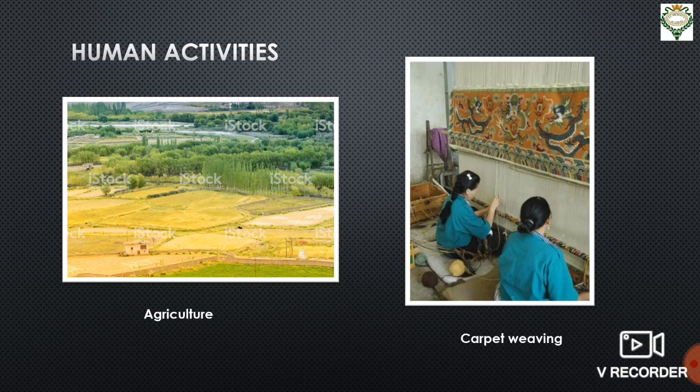They grow crops like wheat, barley, vegetables, and different fruits like apples, apricots, walnuts. But during winter, people practice handicrafts like carpet weaving, as you can see in this picture.